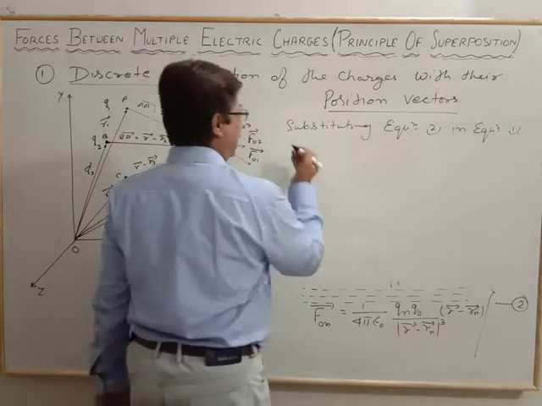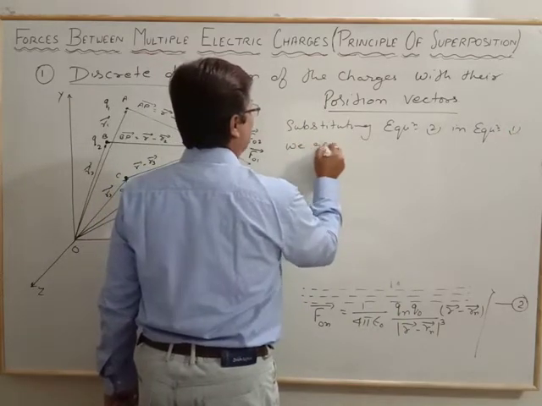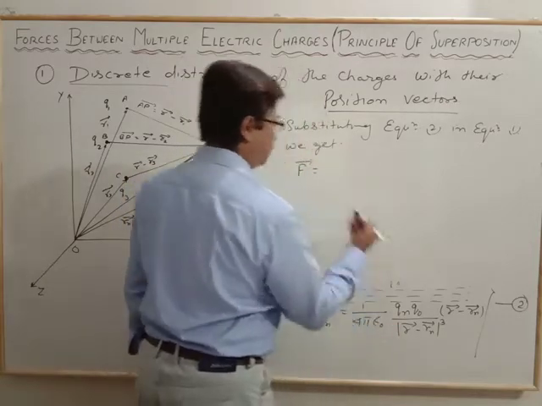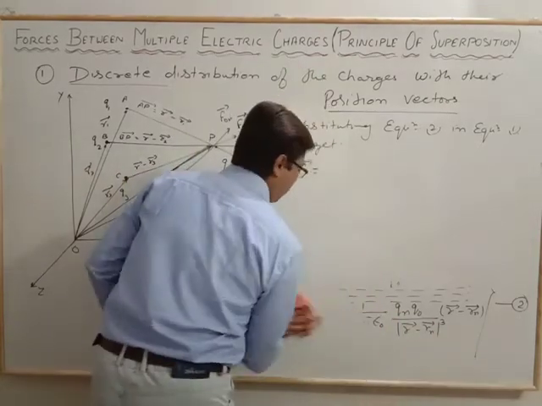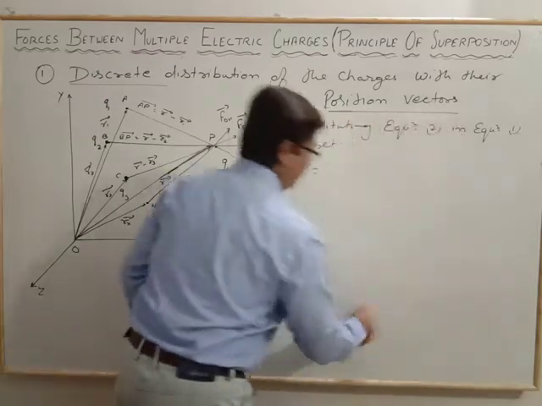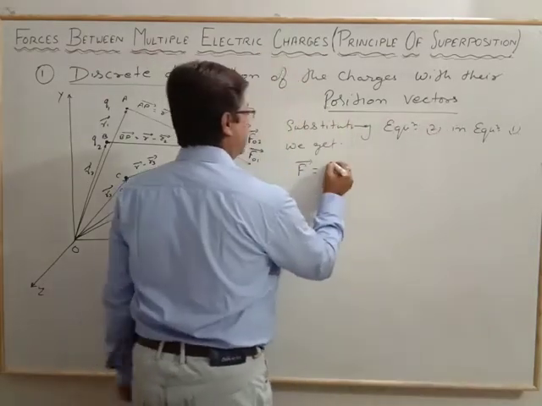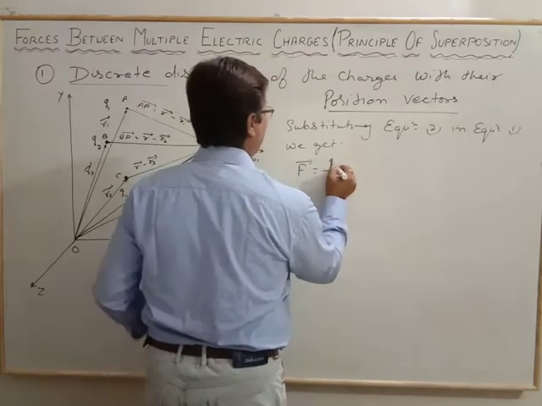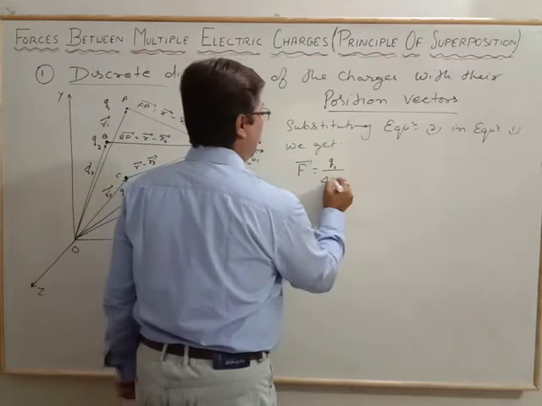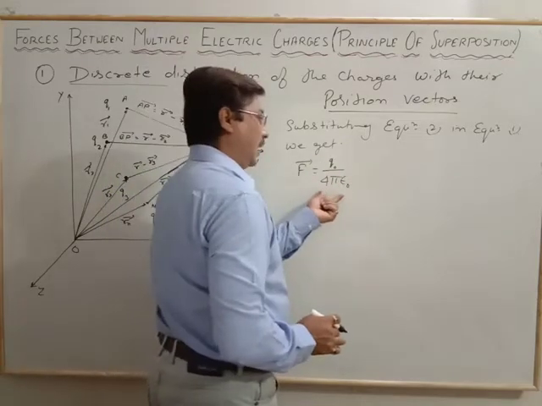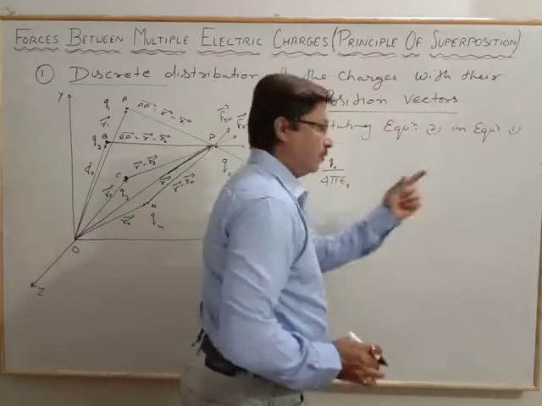In that case we get the total force F, that is equal to, now just substitute all the forces. So here it is 1 by 4 pi epsilon naught, and the common factor we have is Q0. These are common and will appear in each of the forces.